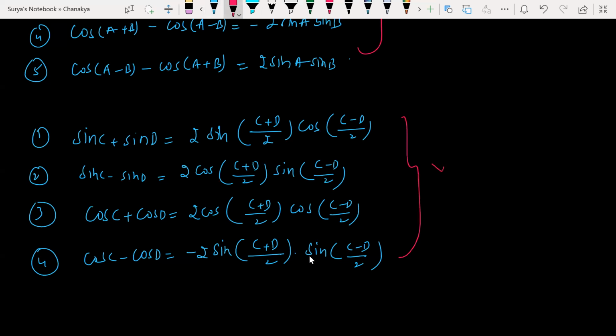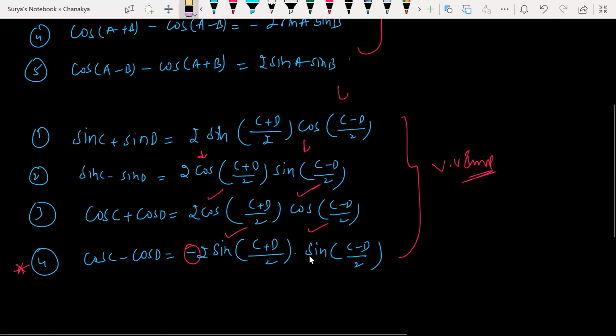So these four formulas are very important. Everywhere we'll use these. Sin C plus sin D is what? 2 sine and cos. Here cos and sine. Cos C plus cos D is both cos and cos. Cos C minus cos D is both sines, but with a minus here. Don't forget this minus. This is a very simple formula. The fourth formula is somewhat different comparatively from formulas 1, 2, 3. Hope it is clear, Srikar. Yes, sir. From the exam point of view, you need to remember the formulas. For solving the questions, we'll get into it now.